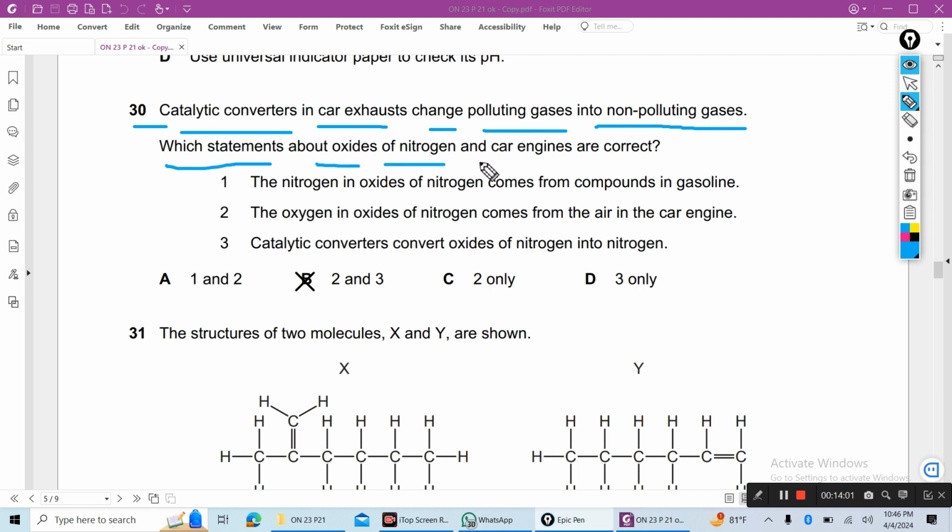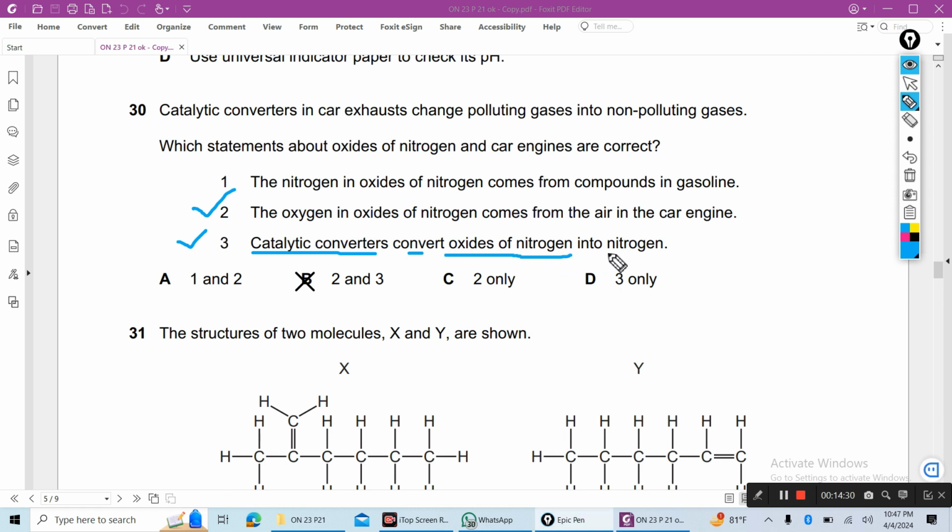The oxygen in the oxide of nitrogen comes from the air. Nitrogen reacts with oxygen to produce nitrogen monoxide or nitrogen dioxide. That oxygen comes from the air in the car engine. So 2 is correct. And 3, catalytic converters convert oxides of nitrogen into nitrogen.